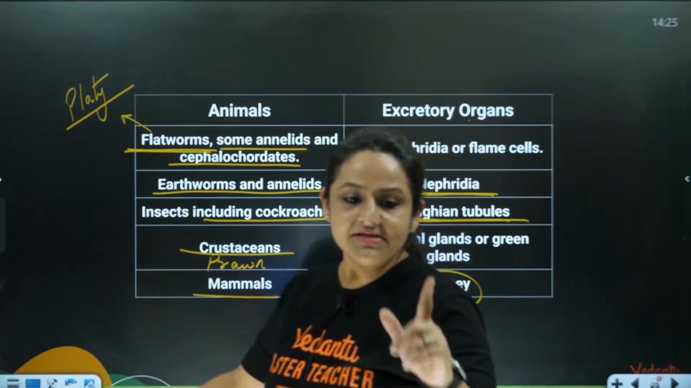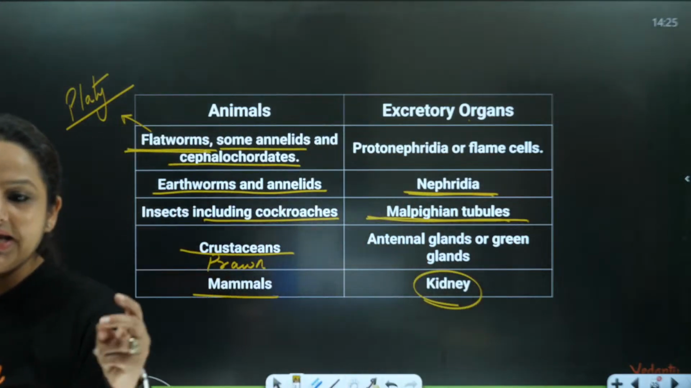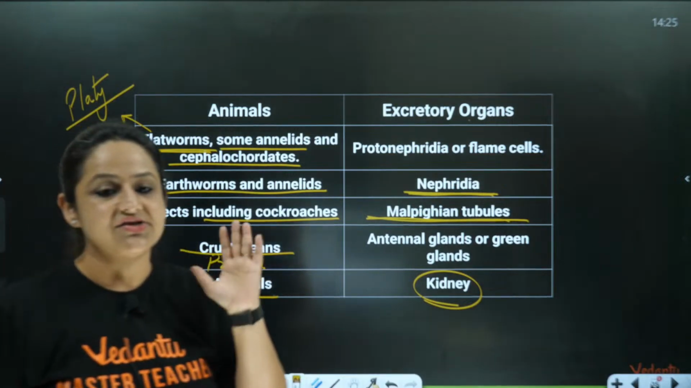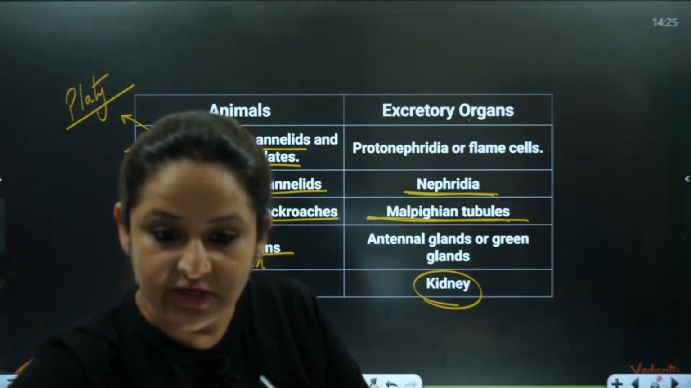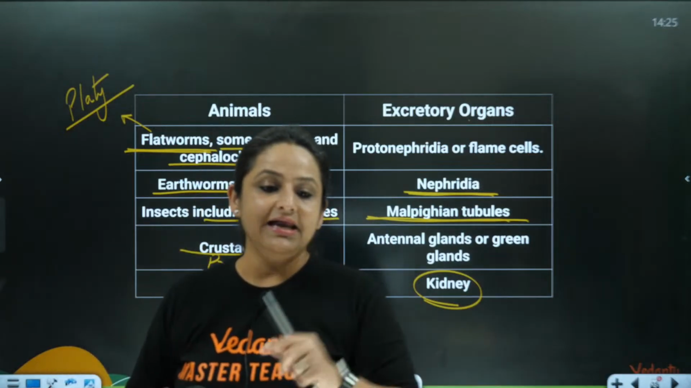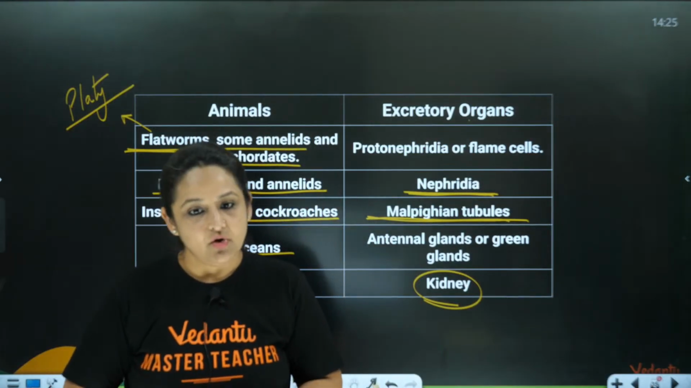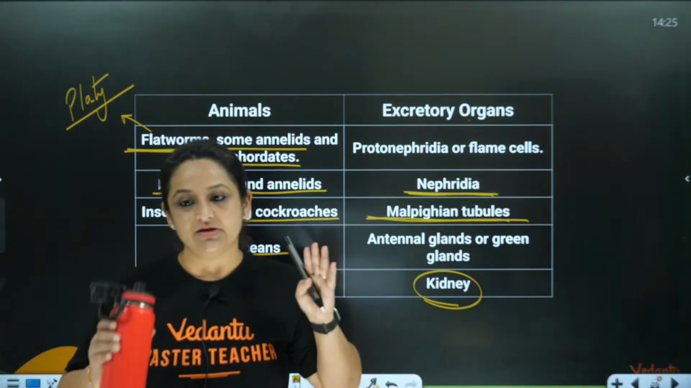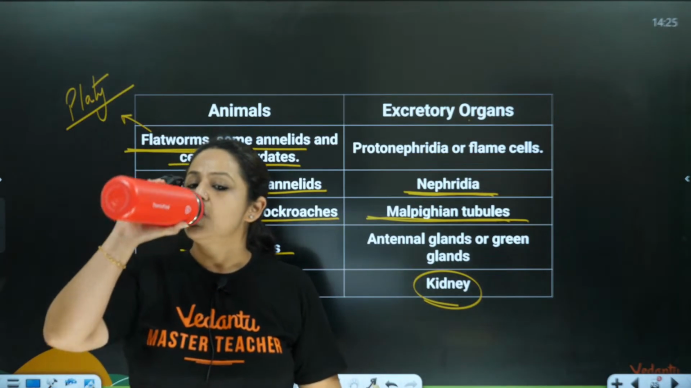Done? Give me a thumbs up and then we can move ahead. Quickly give me a thumbs up and then we can move ahead. I will start with the human excretory system now. I will explain the human excretory system and then I'll move to nephron also. We'll try to wrap up as much as possible for this chapter in today's session.